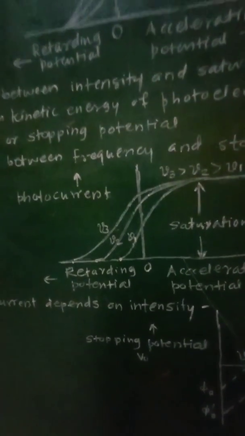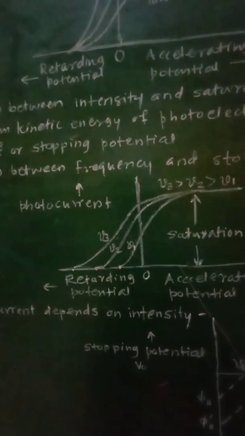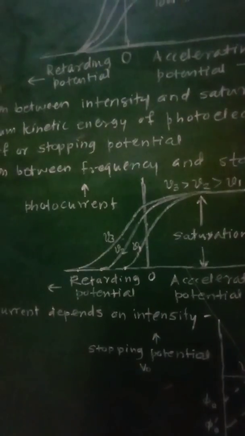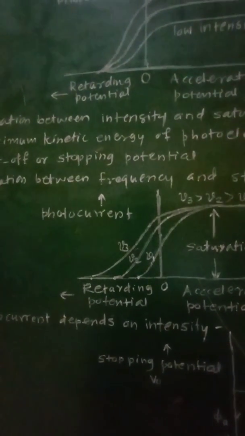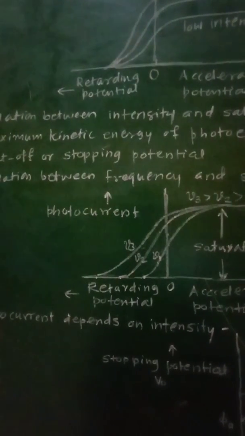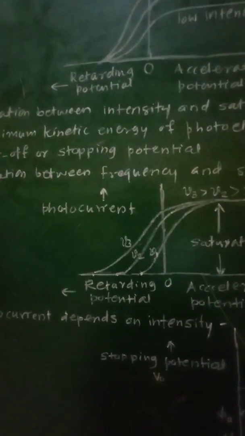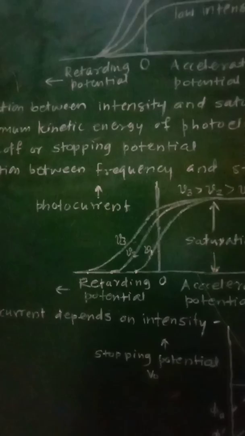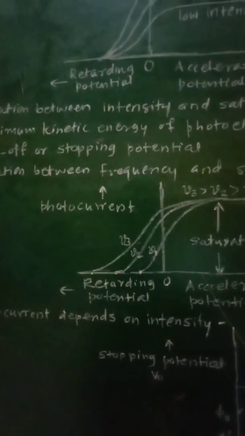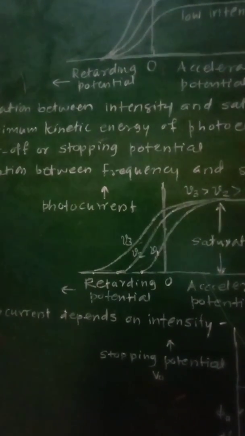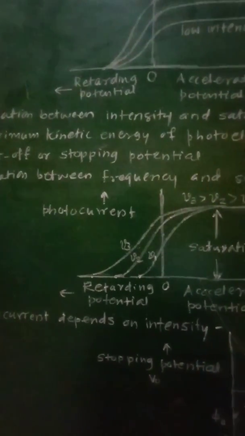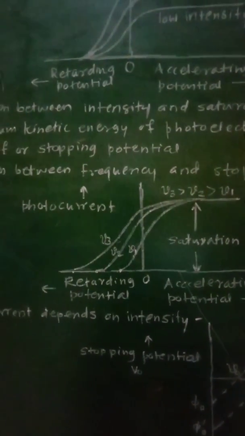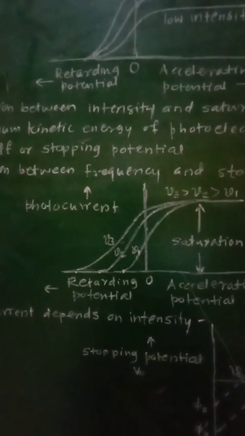If the frequency of incident radiation is changed keeping intensity and accelerating potential constant, then the saturation current remains the same, but the stopping potential gets changed.